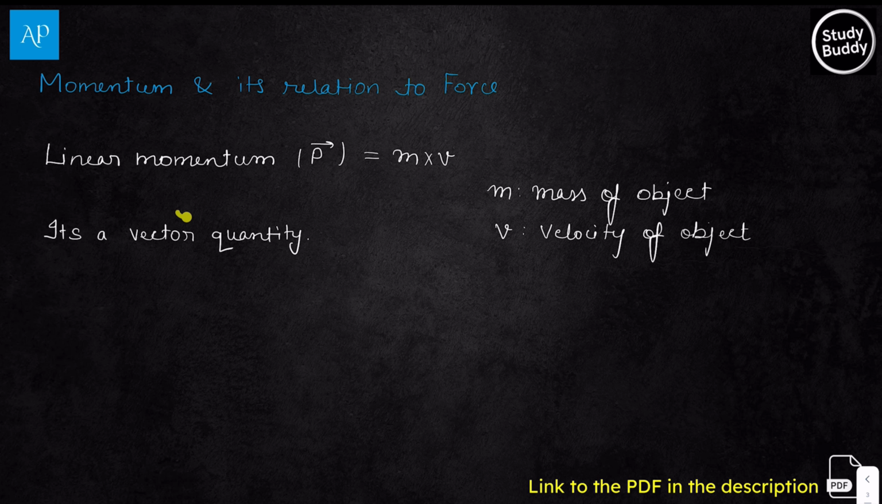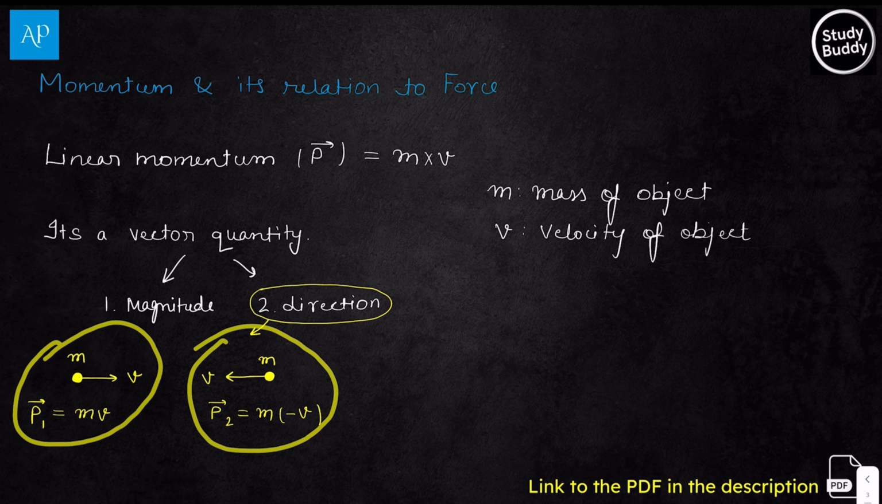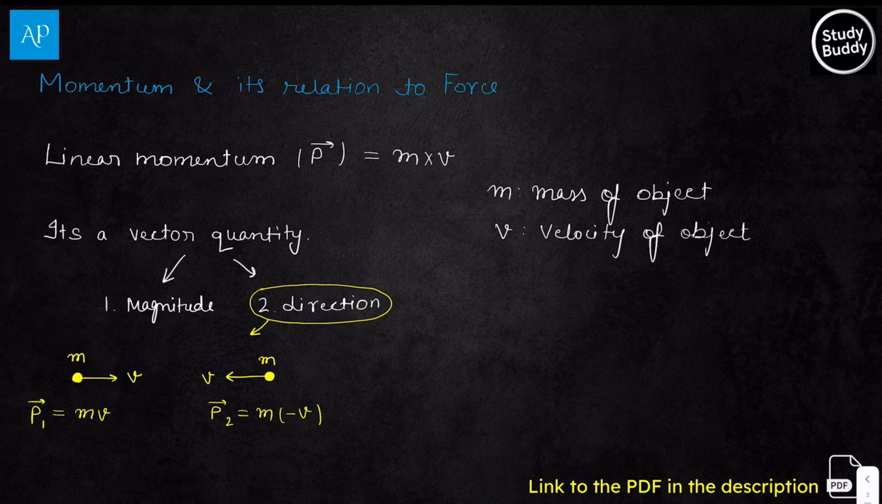Firstly, it's a vector quantity, meaning it depends on magnitude as well as direction. To understand this, let's take an example. Here we have a mass m that is moving in the right direction with velocity v, and another similar mass moving in the left direction. We need to comment on whether the initial momentum and final momentum are the same or not.